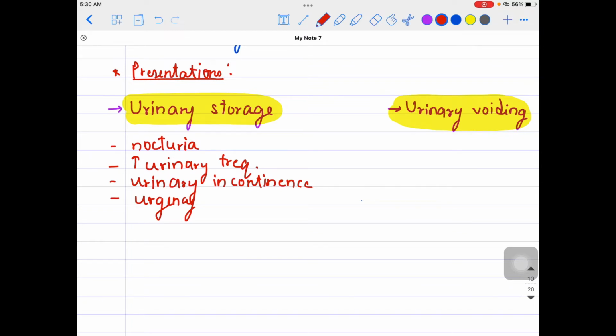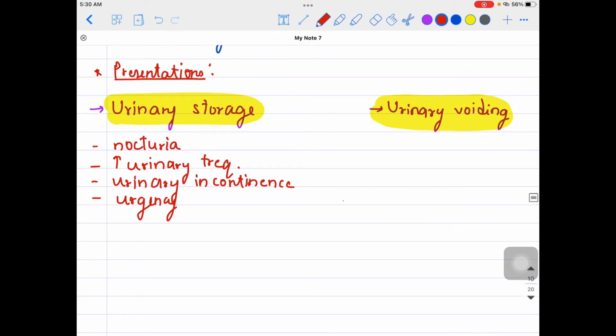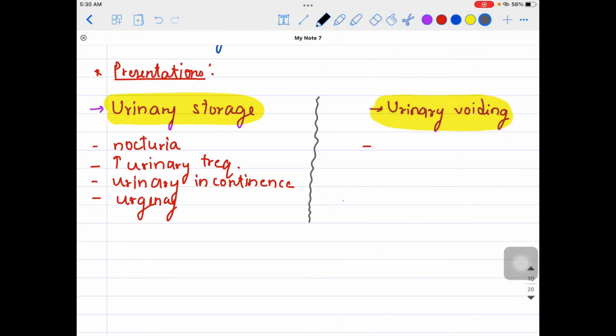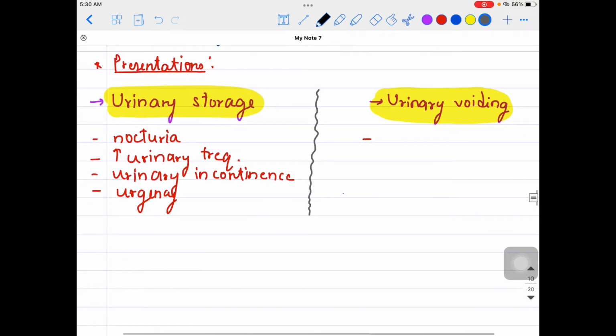On the other hand, there could be the voiding symptoms, right? These kinds of patients will say that they are having a problem with voiding. They might have a weak urinary stream. They are not able to urinate as such.